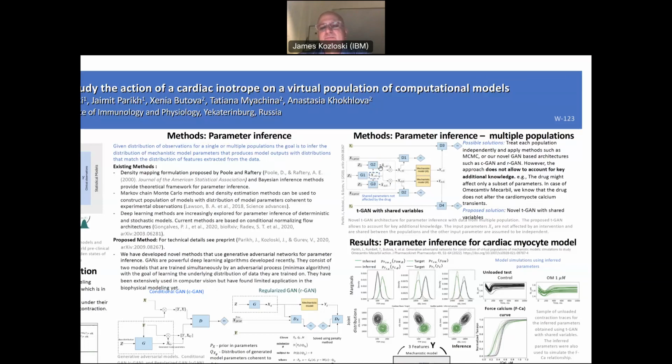Other parameters were shared between the two generators in order to produce a union of them with the drug and control druggable parameters. These, known as shared parameters, were constrained to be sampled to fit both distributions, both with the drug and the undrugged condition. And you could see this is an example of an RGAN as well, where the mechanistic model is embedded into the neural network and is transforming the parameters into model outputs.